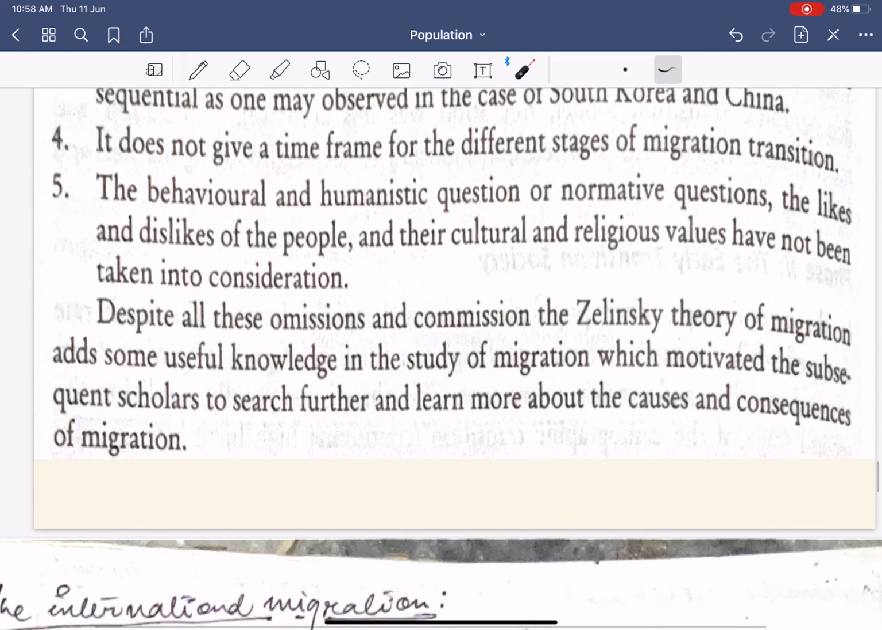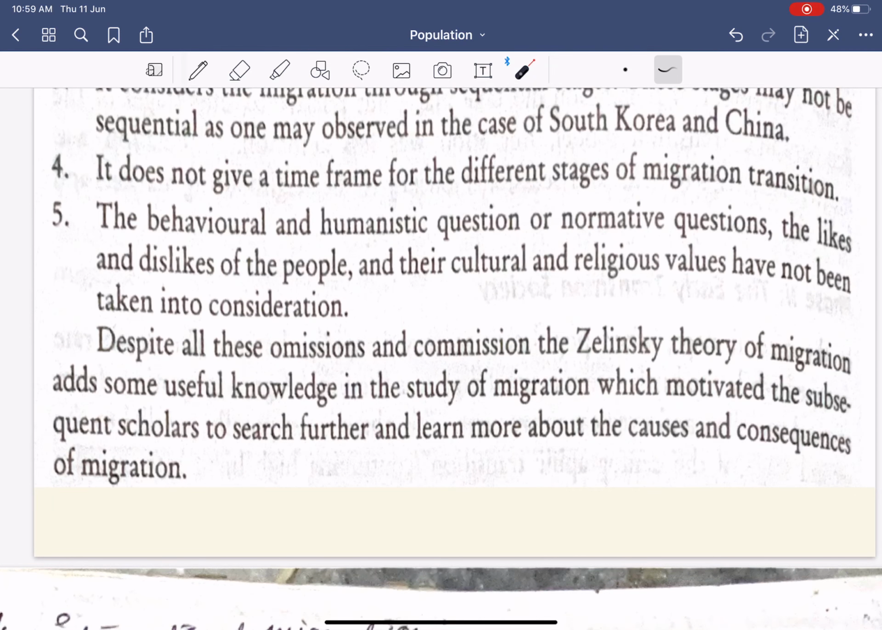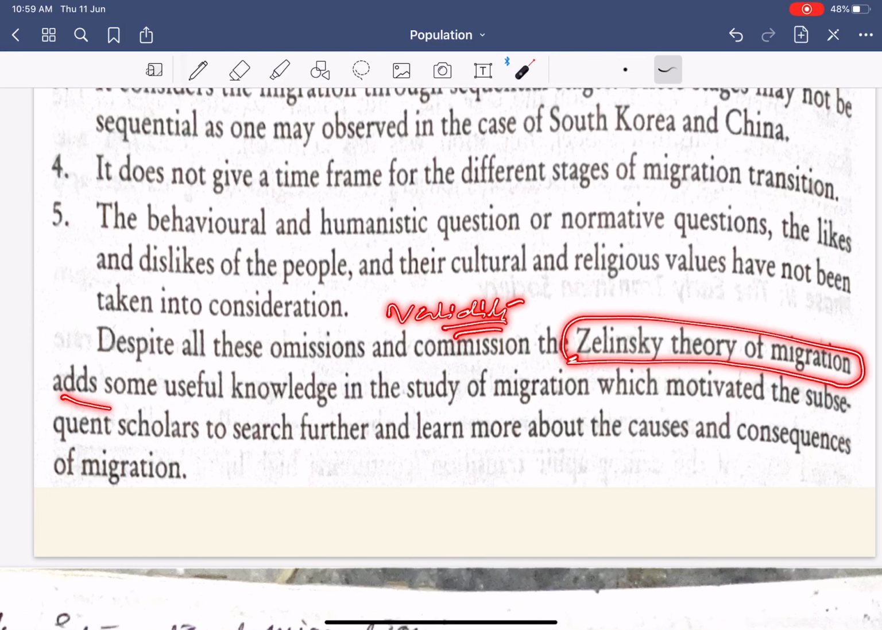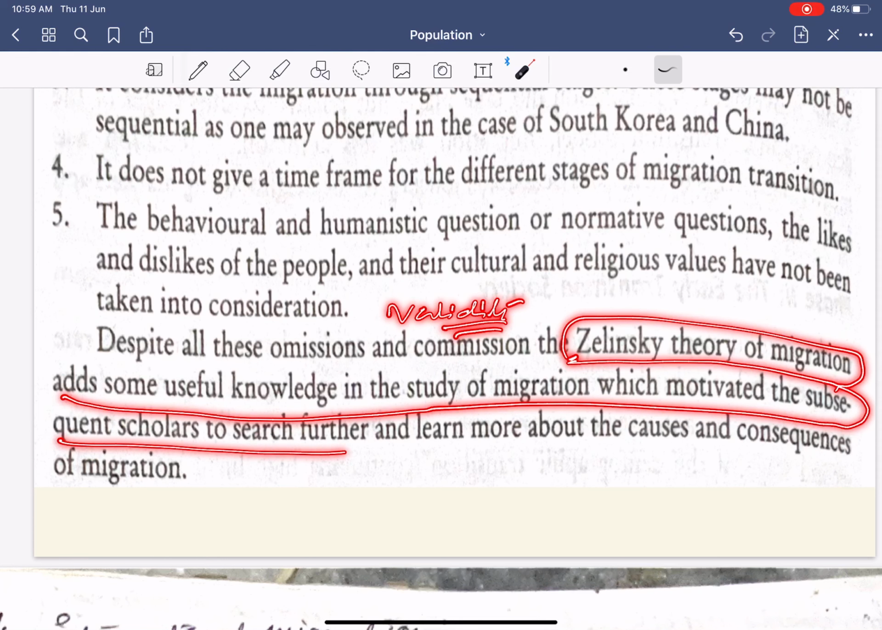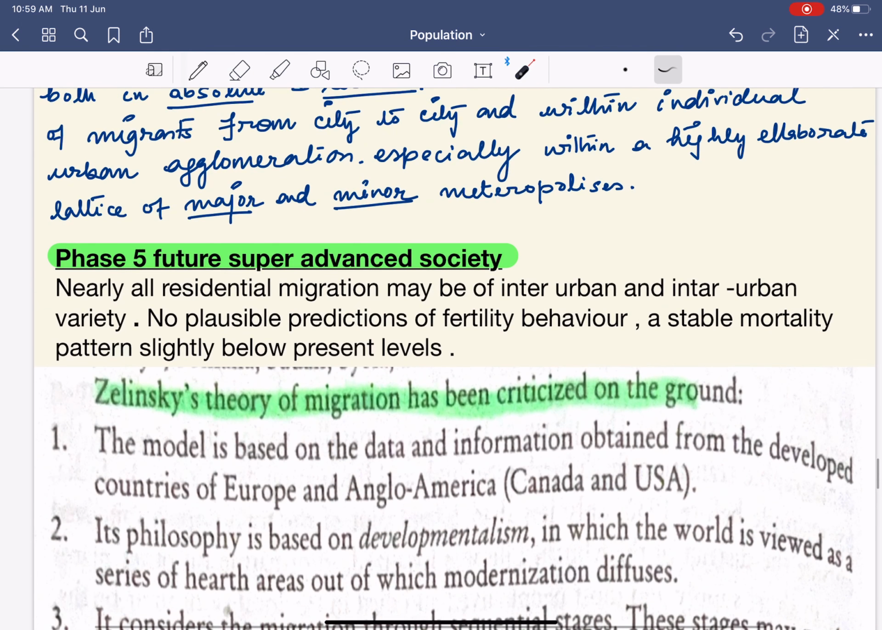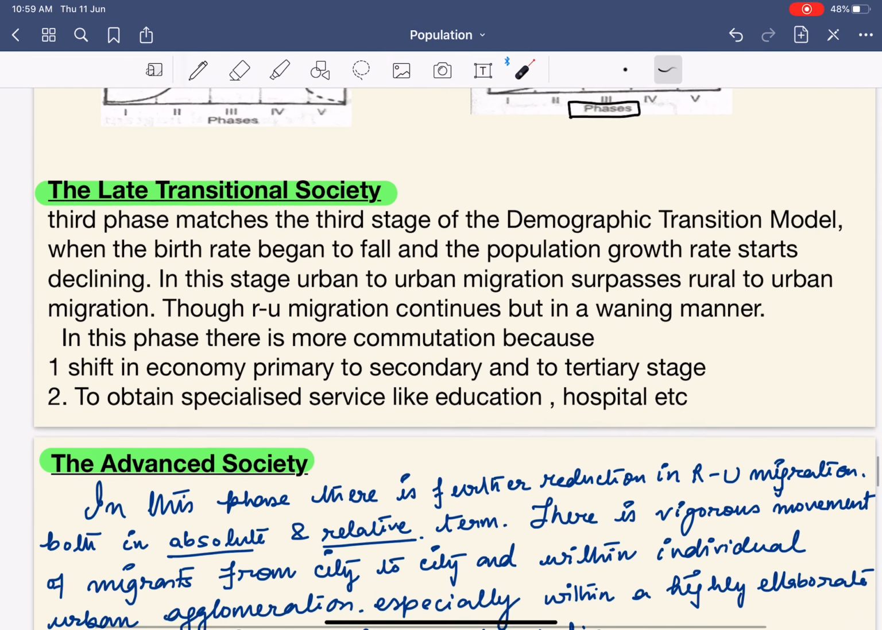Next, despite all these omissions and commissions, what is the validity of Zelinsky's theory? Despite all these omissions and commissions, Zelinsky's theory of migration adds some useful knowledge in the study of migration, which motivates subsequent scholars to search further and learn more about the causes and consequences of migration. Now, remember this. This is completely from Majid Hussain's models on geography. So basically, if you want more, you can also refer to the particular book.